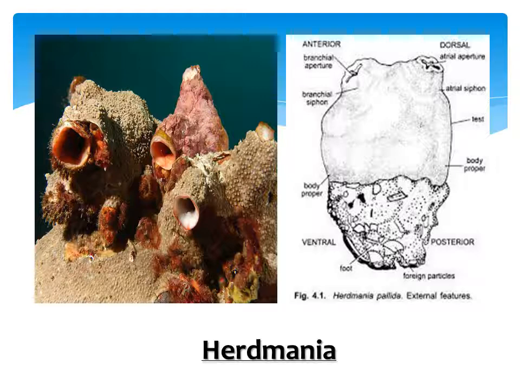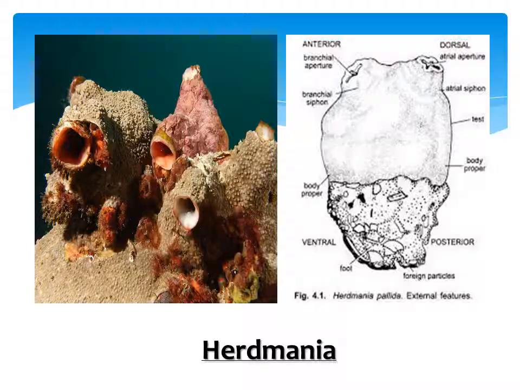You can see the external features of Herdmania here. You can see the real picture of Herdmania on the left side of the slide. Again here there are two openings, that is branchial aperture and atrial aperture. The area where Herdmania attaches to the substratum is called the foot, which is muscular. So this is one example of tunicates.